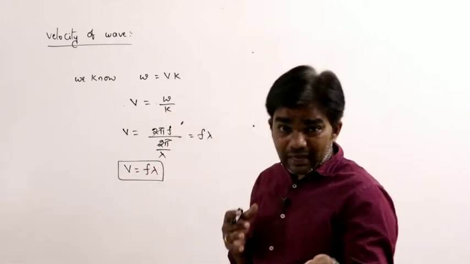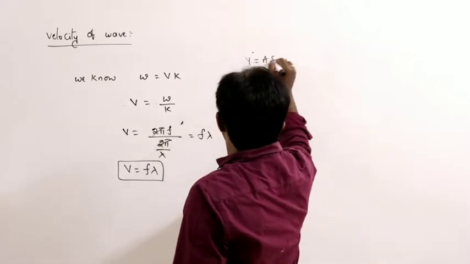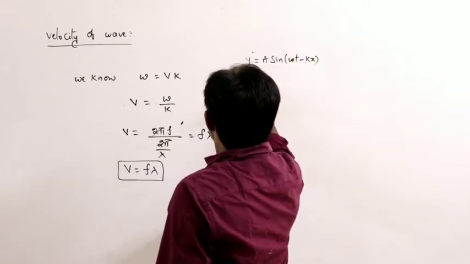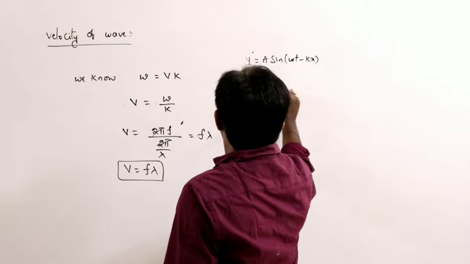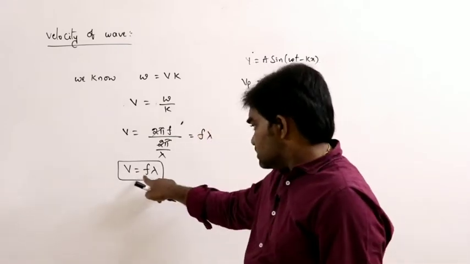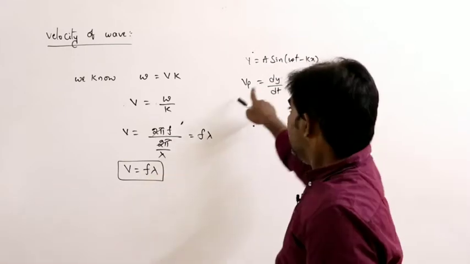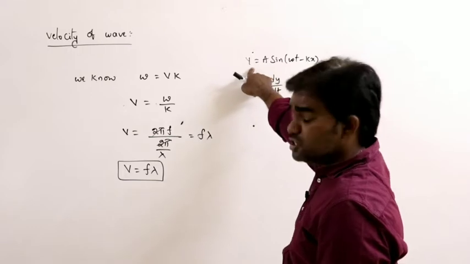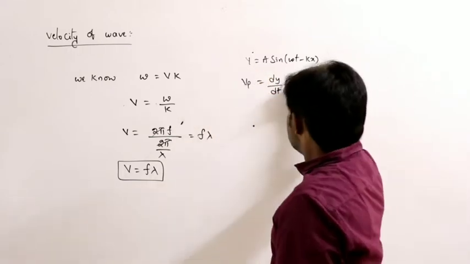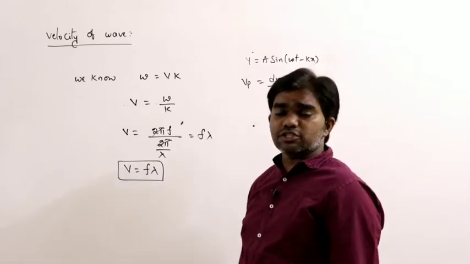So that is the particle. What is the particle velocity? We know y is equal to a sin(omega t minus kx). So the velocity of the particle is dy by dt. V is equal to f lambda is the velocity of the wave, and dy by dt, the rate of change of displacement, is nothing but the velocity of the particle. This particle velocity is maximum at the mean position and minimum at the extreme position.